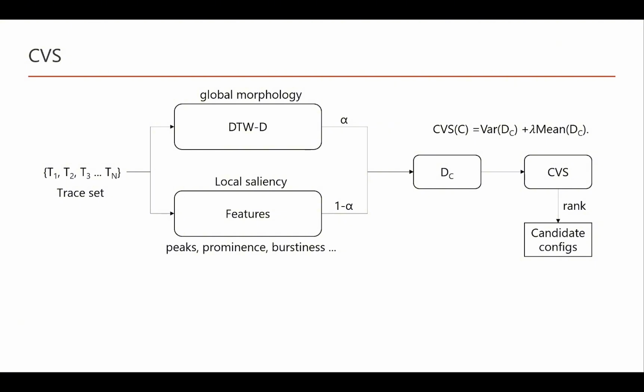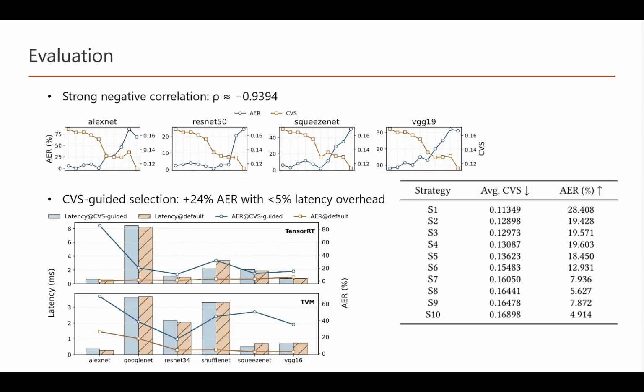Finally, CVS aggregates this distance using both variance and mean. The intuition is that a secure configuration should make operator traces similar on average and uniformly hard to distinguish. Therefore, lower CVS means higher trace confusion and potentially better side-channel resistance.